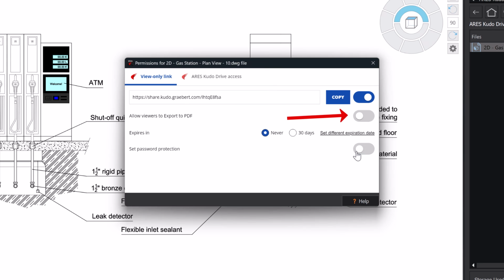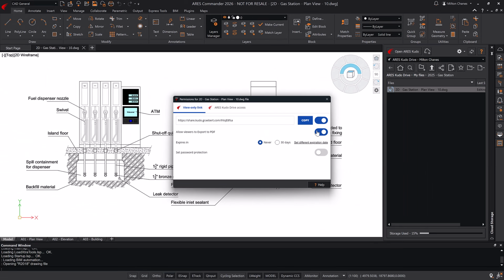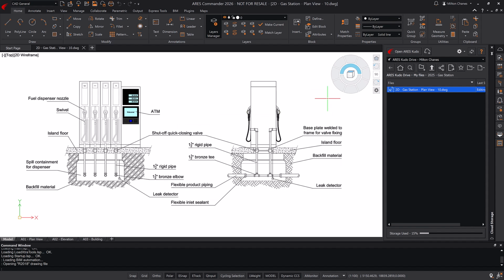You can also configure if view-only users can export to PDF to download a local copy or not. All these settings can be adjusted whenever you like, and any changes to the drawing are immediately reflected, thanks to the cloud storage palette synchronization.